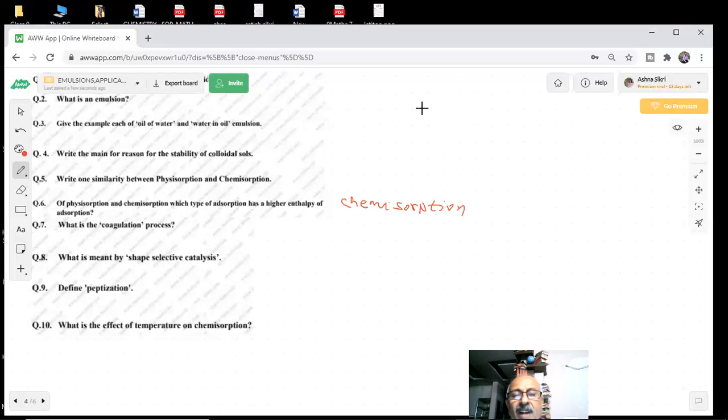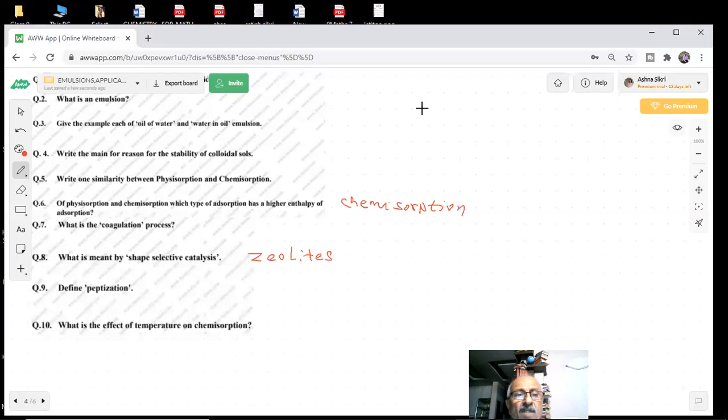What is meant by shape selective catalysis? You know that in catalysis there are certain catalysts which are shape selective. That means their structure is important, what type of pores they have, and what is the size of the pores. The size of the reactant and the size of the pores are important. Zeolites, for example, are used as shape selective catalysts. If the pore size fits the reactant molecules, then they will catalyze those reactions. Even in petroleum products, for making petrol, zeolites are used. They have a very porous type of structure.